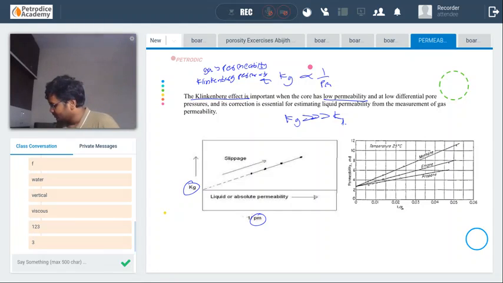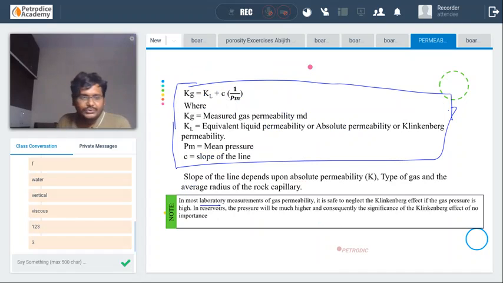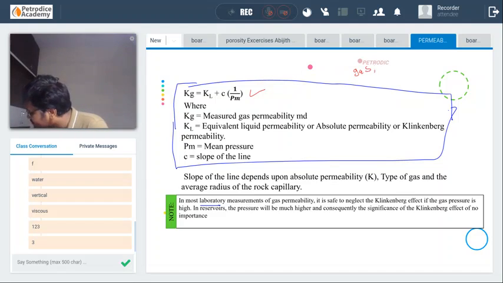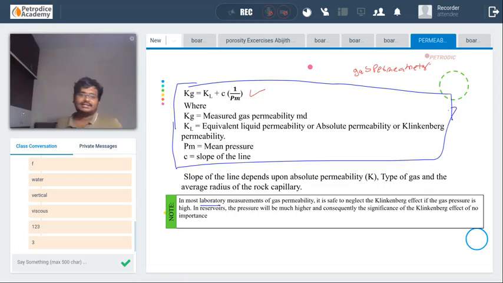So if you are using gas to calculate the absolute permeability of the formation, we can calculate it using this particular correlation. Okay guys, we will study gas permeability, through which we will understand it with more clarity. In the experimental methods to find the permeability, you will understand it with more clarity. Okay, for now just write it.